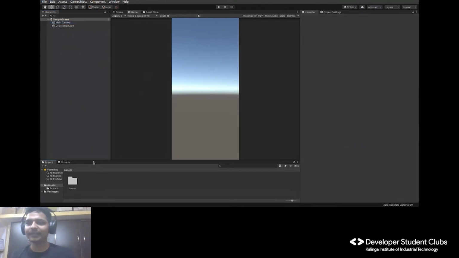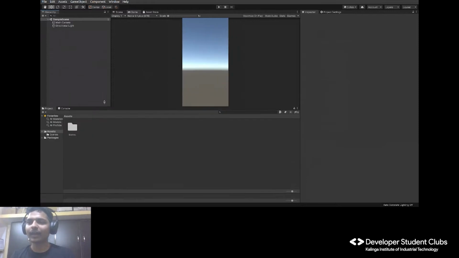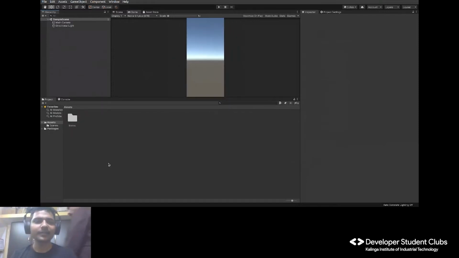This is a place where we add all our assets. Let's say we want to make a super cool game, and it contains a character, a 3D model of, let's say, Iron Man. So where do we drop it first? We drop it here. Okay, we create a folder. Let's say we name the folder models, so that we understand what this thing is.